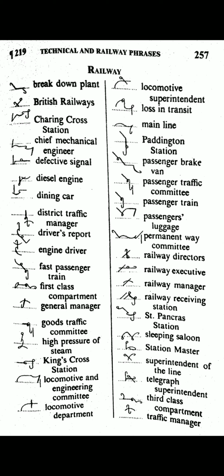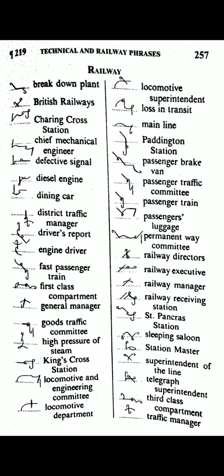King's Cross Station, K with a circle for King's, K with R hook is used here with a circle for cross, and T with shan hook is used here for station. Locomotive and Engineering Committee, L and upward L on the line with K is used here for locomotive, and omitted here. Engineer, N stroke J stroke on the line for engineer, and T disjoint is used here for committee.